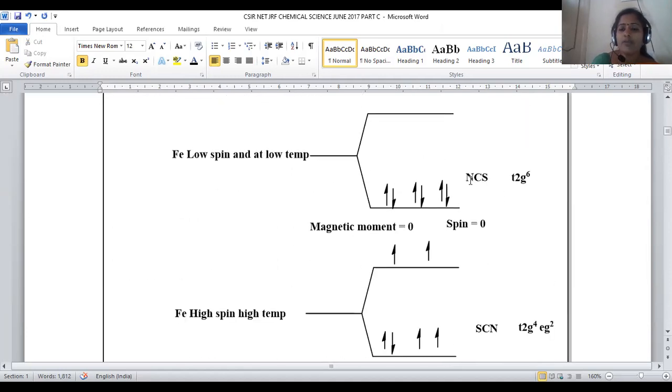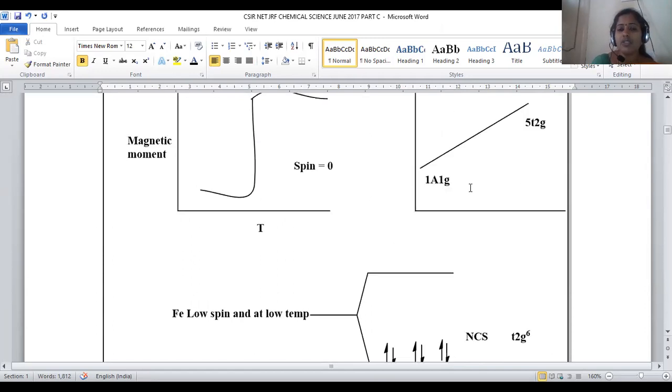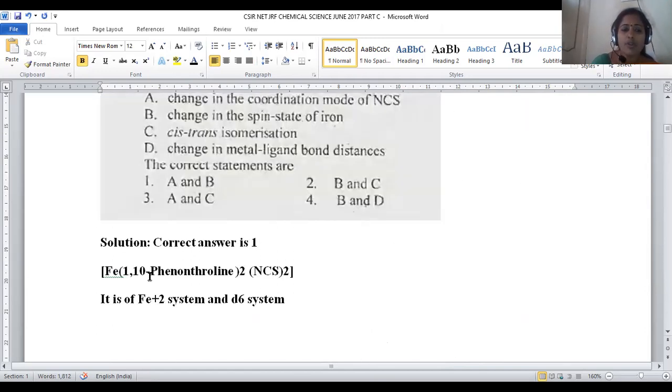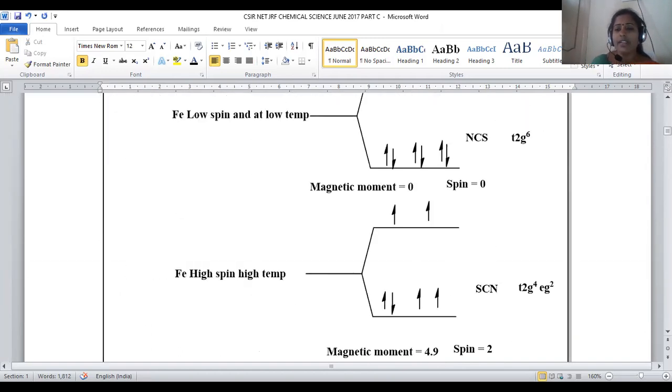Let us see. In the given compound, what do we have? Phenanthroline is one of the ligands, and another ligand is NCS. NCS is ambidentate, otherwise SCN; two possibilities are there. Whenever nitrogen is directly linked to iron, this is regarded as a low spin complex. Upon linkage of sulfur with iron, it is considered a high spin complex. And this works at low temperature conditions, and this works at high temperature conditions.